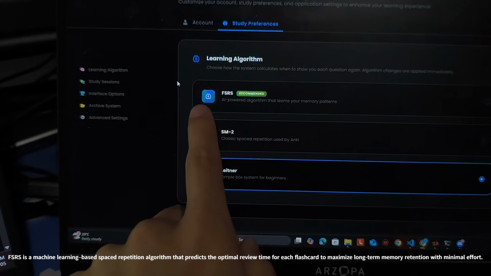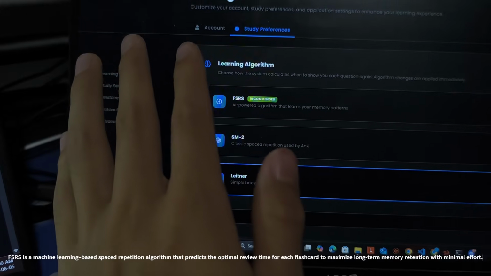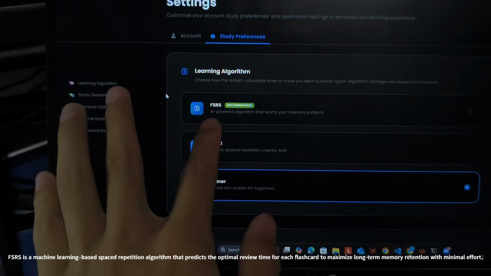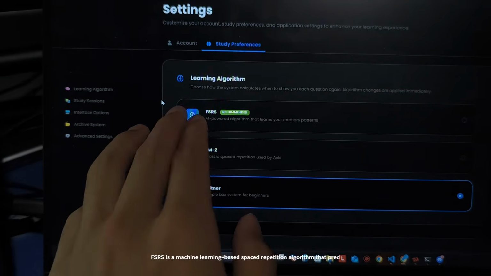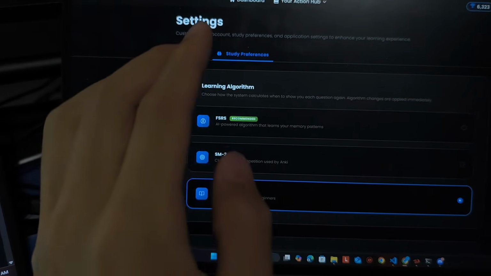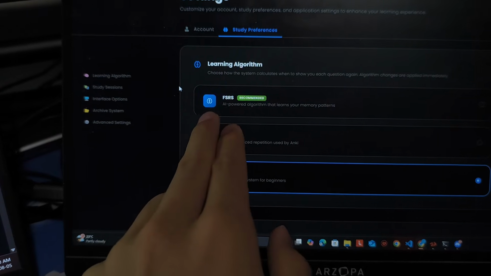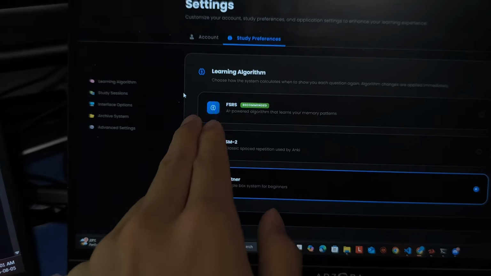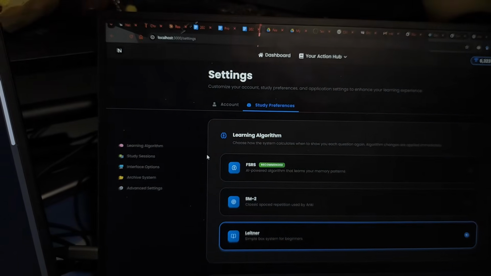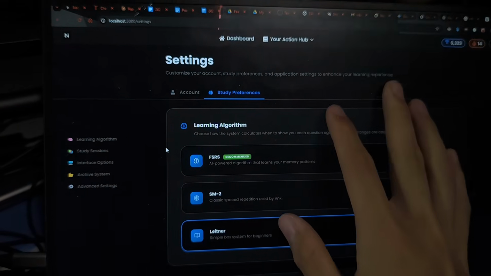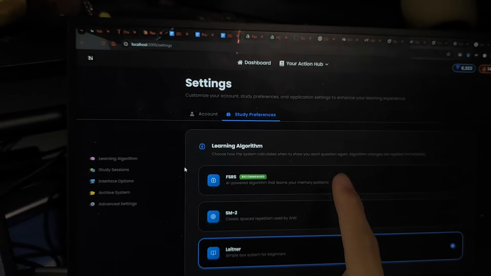FSRS is a machine learning model trained on thousands of people's data so that it learns how you study and recommends your questions such that it optimizes for your forgetfulness curve. Now, I might have said something wrong there, but regardless, it's a machine learning model that is very good for spaced repetition.